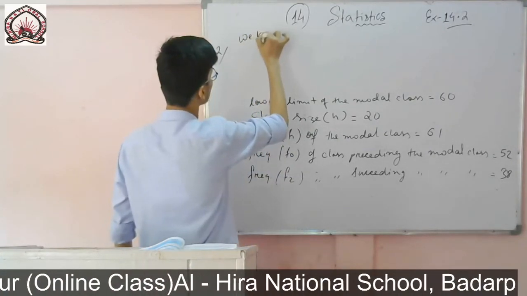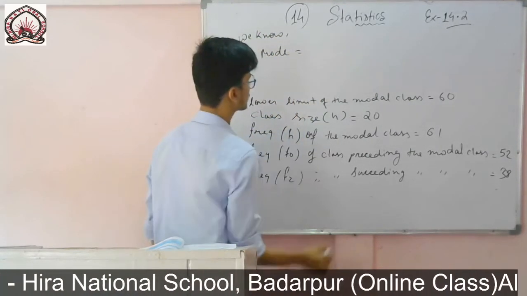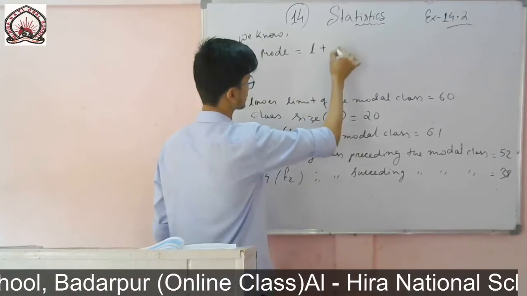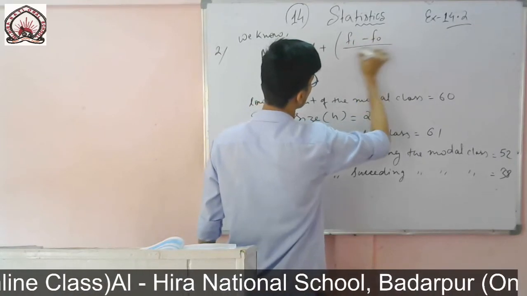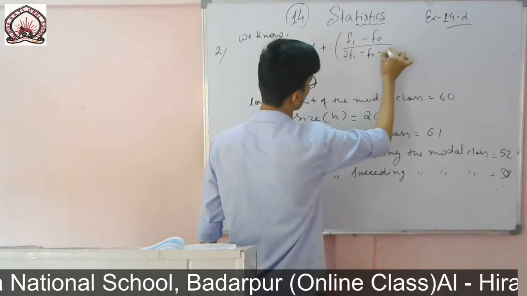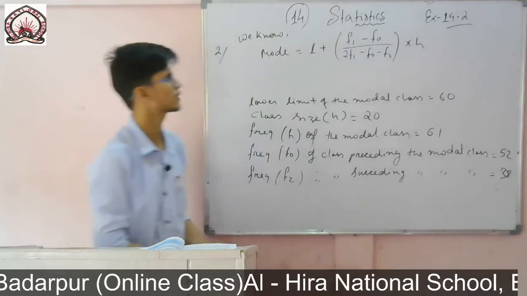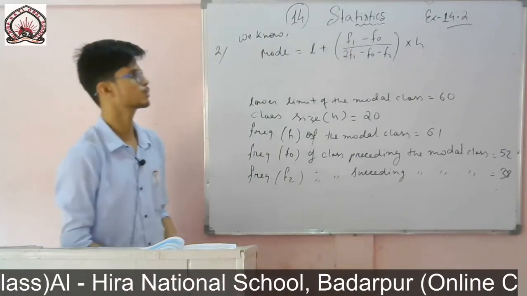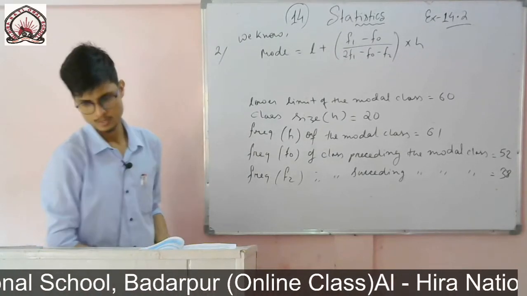We know mode is equal to the lower limit plus (f1 minus f0) divided by (2 f1 minus f0 minus f2) into height. So this is the formula to find the mode: l plus (f1 minus f0) over (2 f1 minus f0 minus f2) into h.